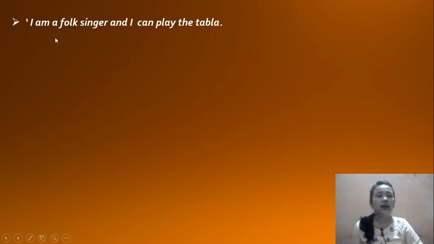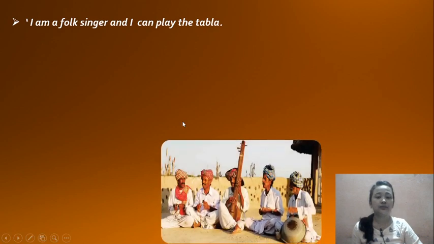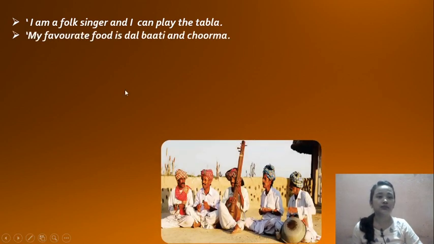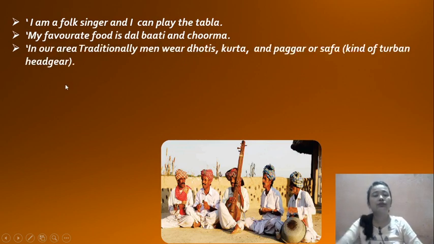"Now I am a folk singer and can play the tabla." So what he's saying is that he is a folk singer and can also play the tabla, as you can see in the image. "My favorite food is dal bati and churma." So his favorite food is dal bati and churma.